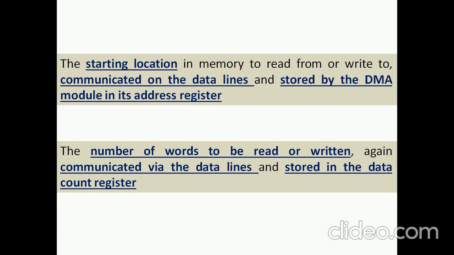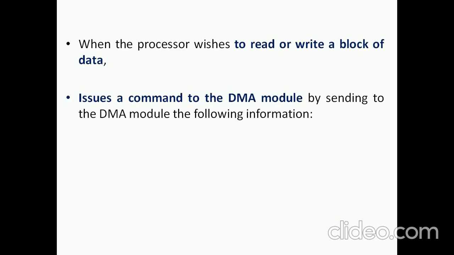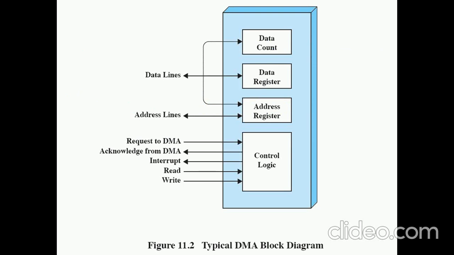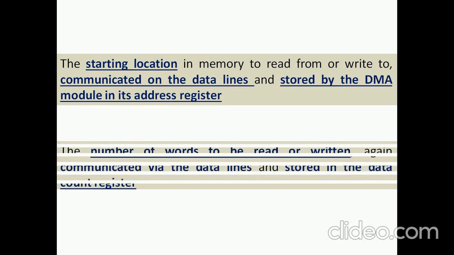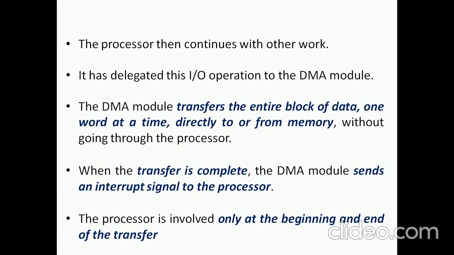How much data I have, the count is also supposed to be registered. That's why a DMA module has a data count register, a data register, and an address register. Once the operation is over and the entire block of data has been read or written, the control is given back to the processor, and the processor will continue the rest of the work.